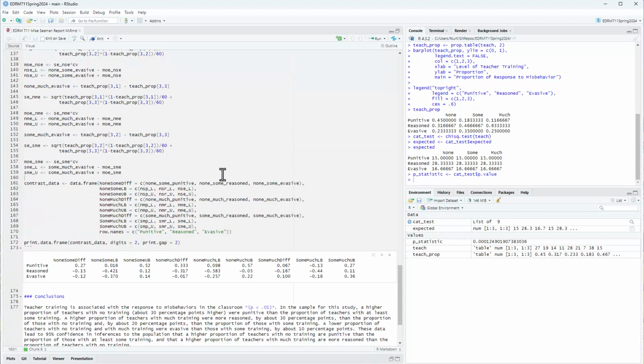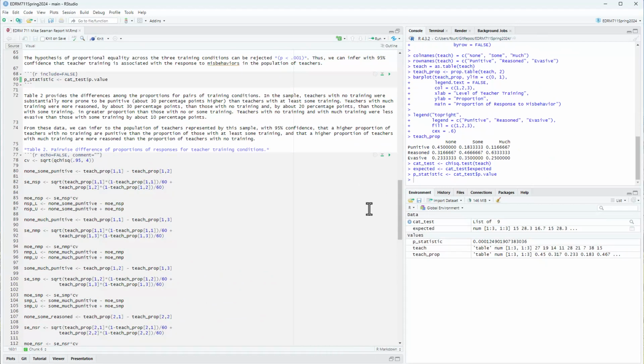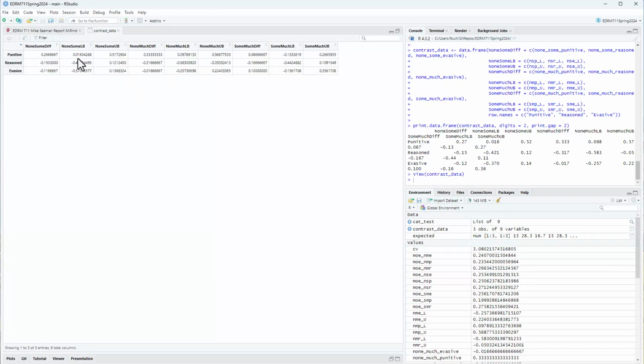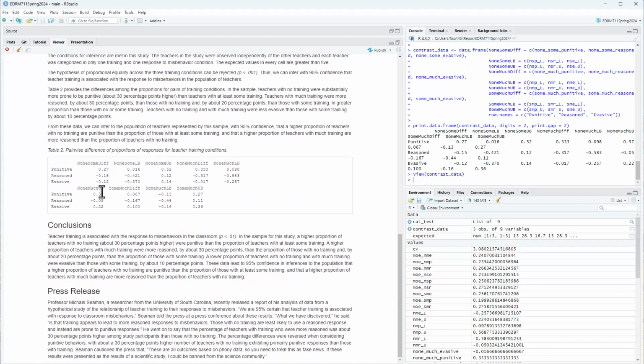And so I went ahead and calculated all these, and then I set them up into a data frame. So once I ran this and set it up to a contrast data frame, let me go ahead and run this, and I'll run everything above to make sure it runs. And so I ended up with this contrast data frame that includes the differences, the lower bound of a confidence interval, and the upper bound of the confidence interval for all of the group comparisons. So there's none some, none much, and some much are those comparisons. So that's how I was able to get this particular table.